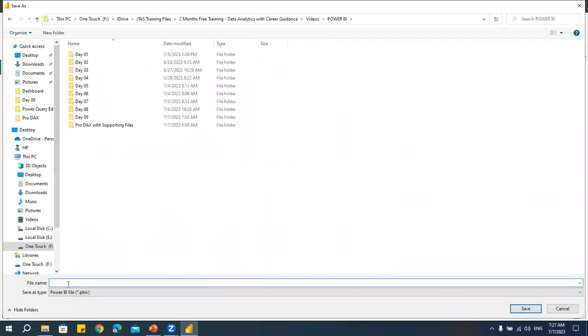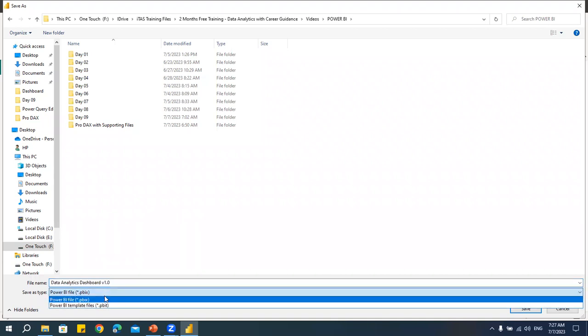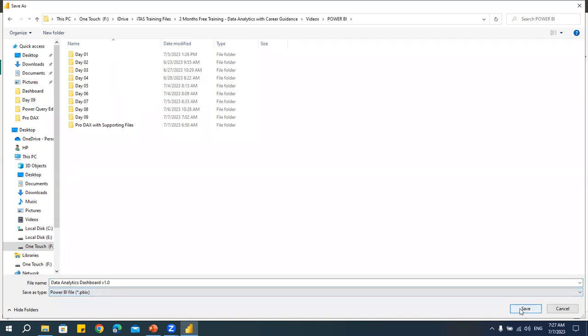I'll name this data analytics dashboard. And the file name extension will be PBIX. Don't use this as a template. Say PBIX and say save.